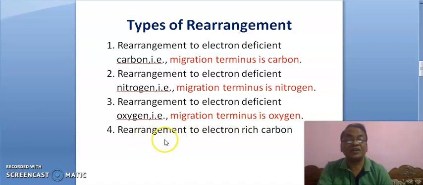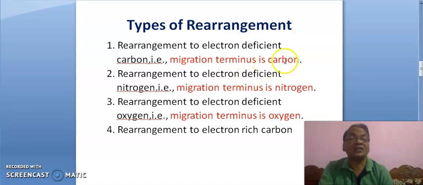The fourth one is rearrangement to electron rich carbon. Here the migration terminus is carbon. Here also the migration terminus is carbon, but there is a big difference. Here the carbon is electron deficient, meaning carbocation, and here that carbon is electron rich, meaning carbanion.